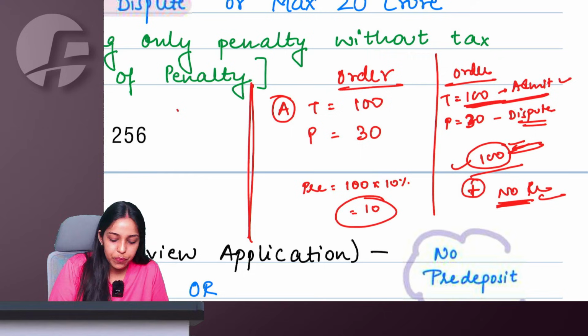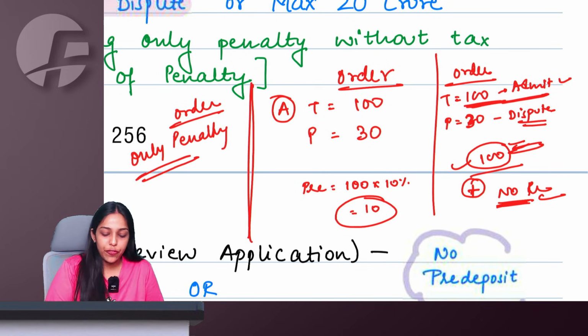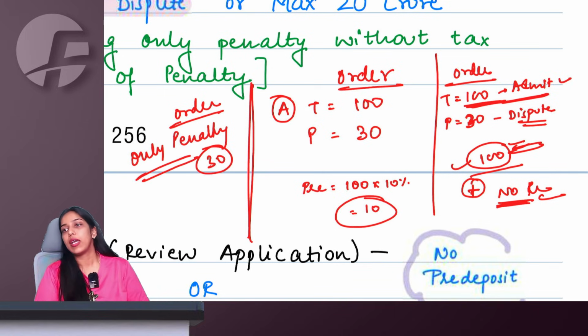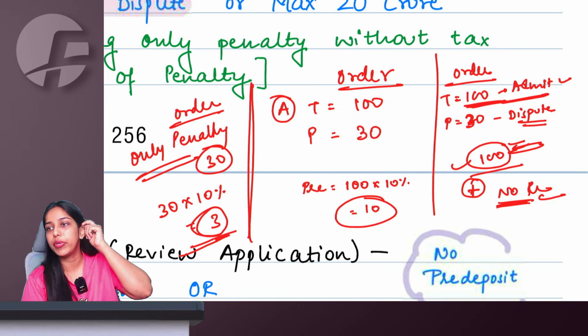Now let us say, ma'am, my order is only penalty. Only penalty of 30. No tax being involved. And now I dispute this penalty. Then we are saying you have to pay 30 into 10%, which is 3, in the form of pre-deposit.